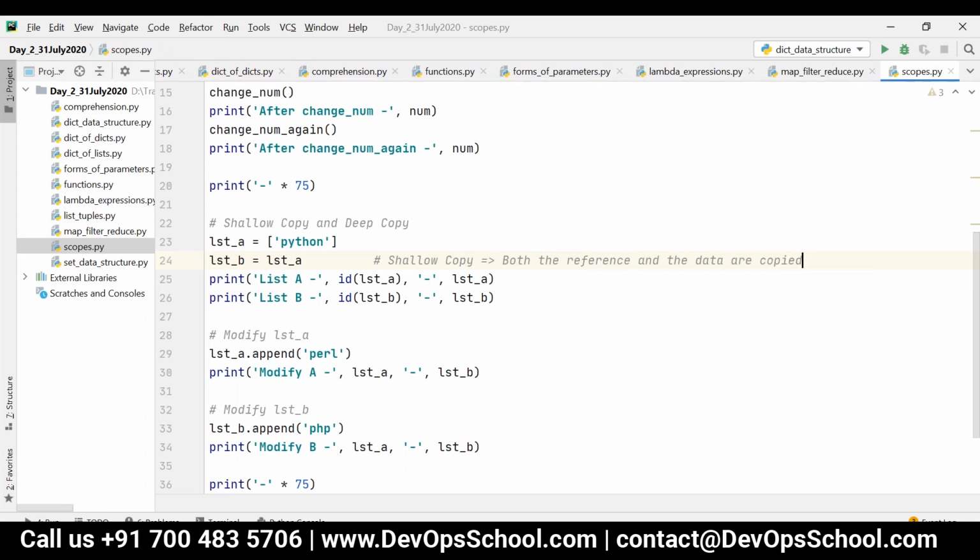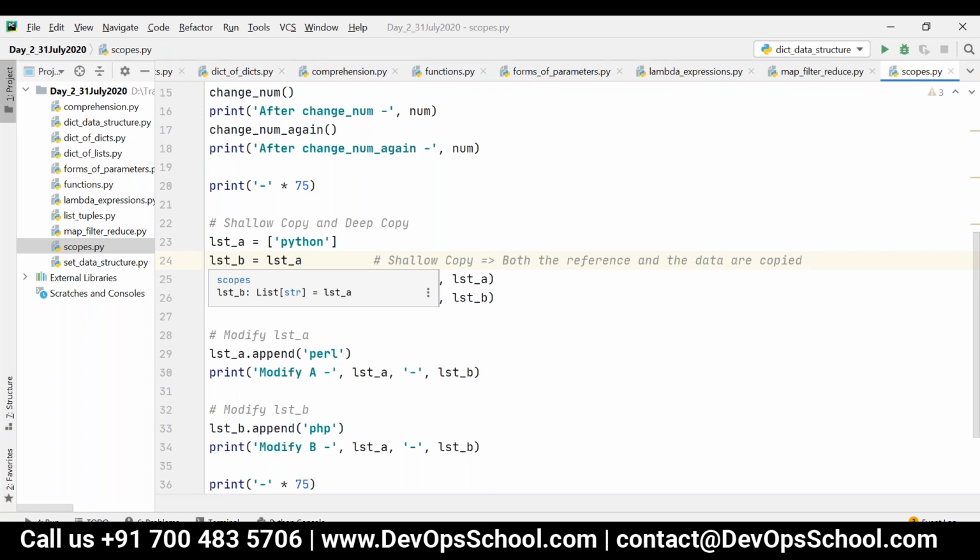Both will point to the same reference, so if you modify A, B will be affected, and if you modify B, A will be affected. At any point of time, these two objects will contain the same amount of data. There is no difference in it.